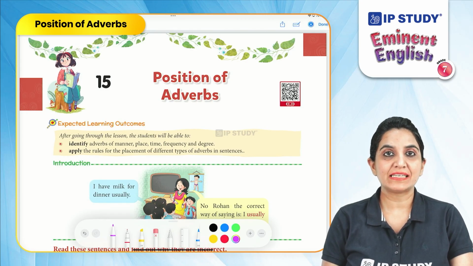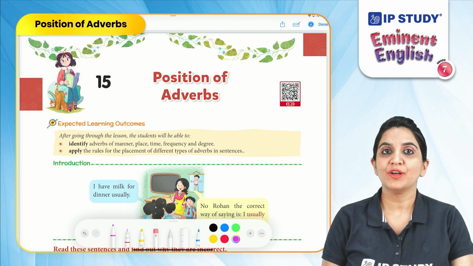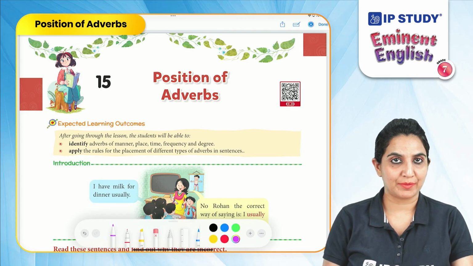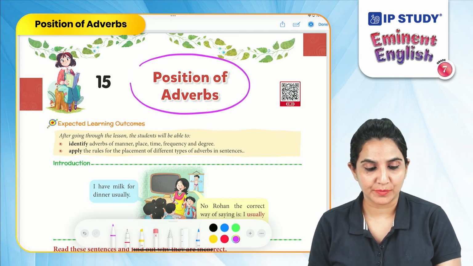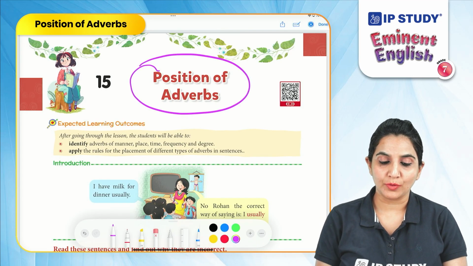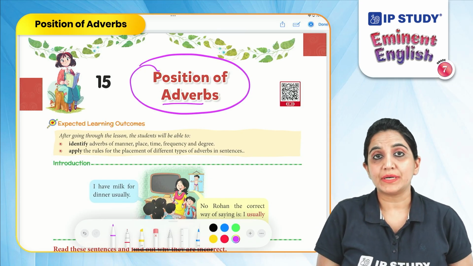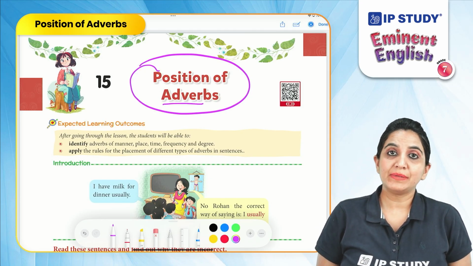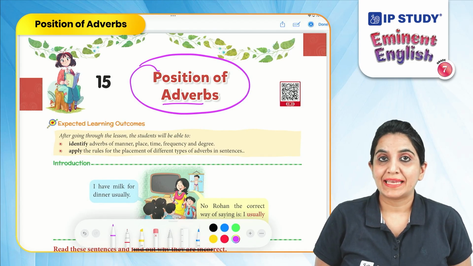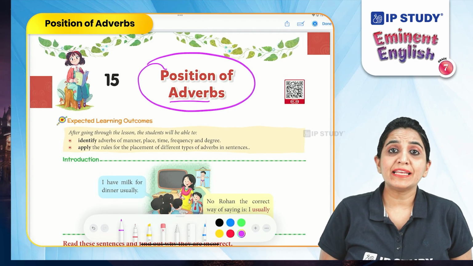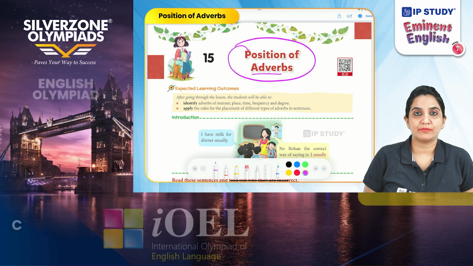Today we will discuss the 15th chapter of Grade 7 English Grammar. And the name of the topic is Position of Adverbs. As we all know, an adverb is a word that modifies the meaning of a verb or an adjective or another adverb. In this chapter, we will mainly focus on the position of adverbs.